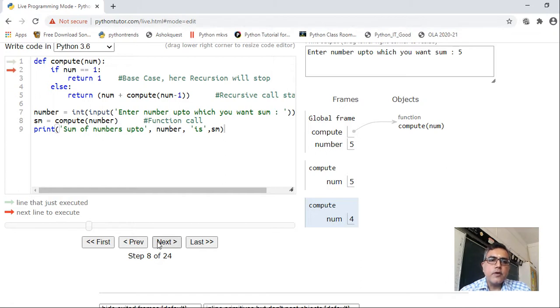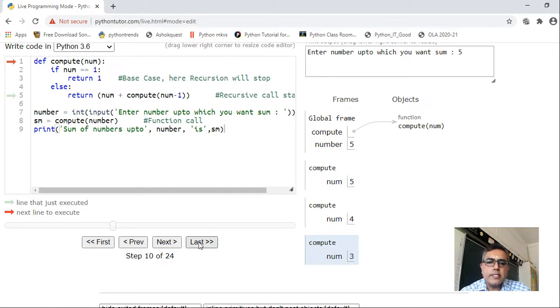It will check 4 is equal to 1, false. Again it will come in the else part and call the compute function. This time the value of num becomes 3, here 4 minus 1 is 3. Until the function returns the value, how will that value be added to num, right? So it is calling the compute function again and again.